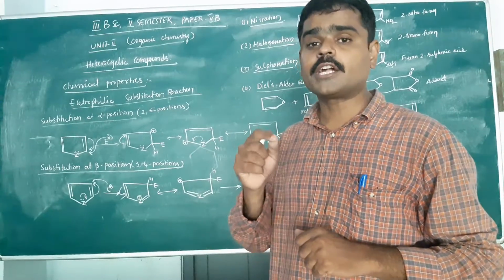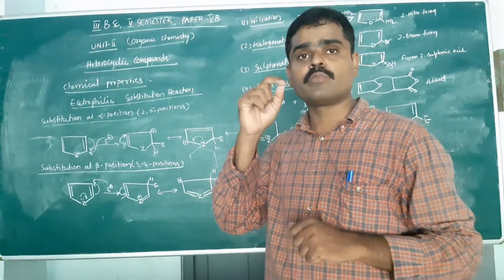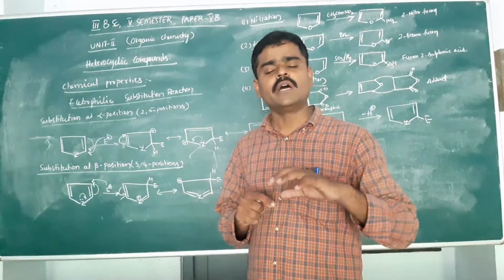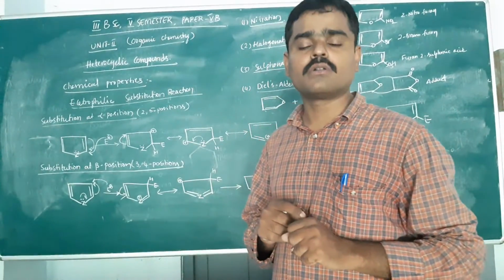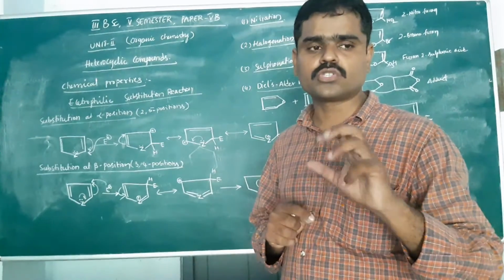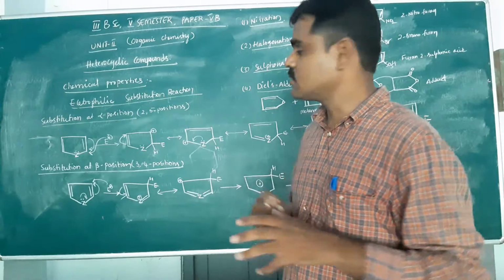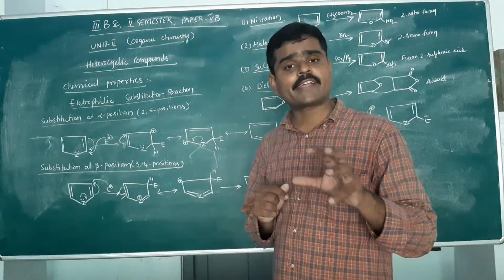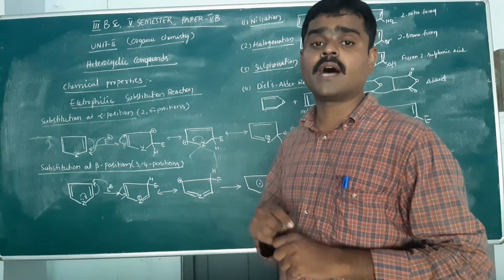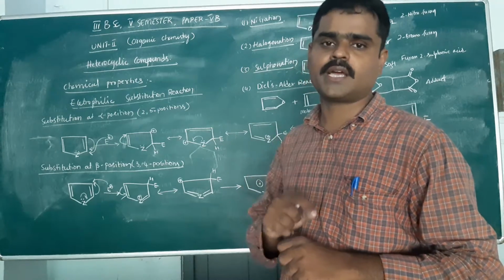That is, the pi electron cloud is placed above and below the plane of these heterocyclic rings, so the negative charge is located there, and generally these compounds attract electrophiles. So these compounds are involved in electrophilic substitution reactions.